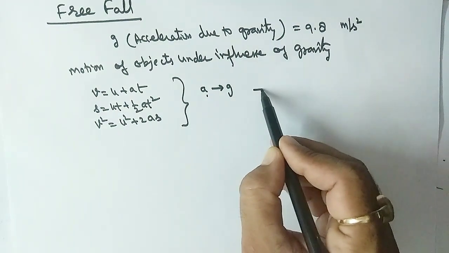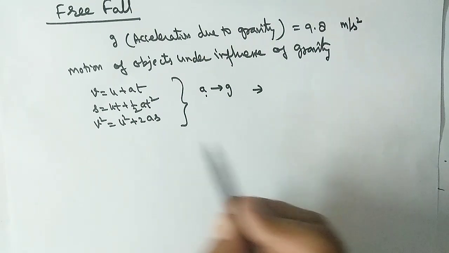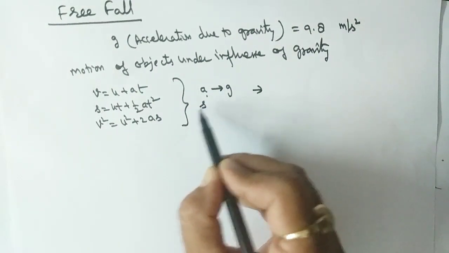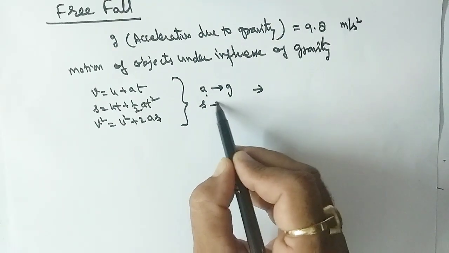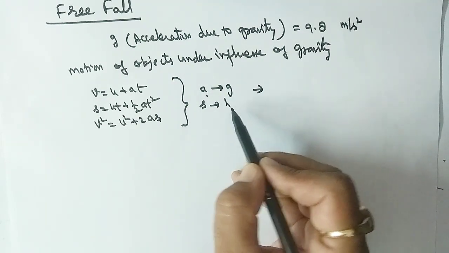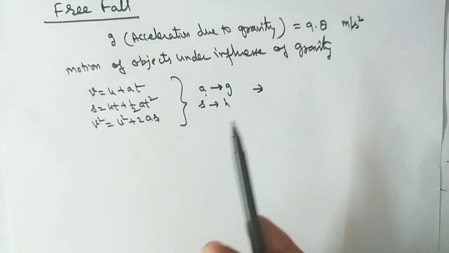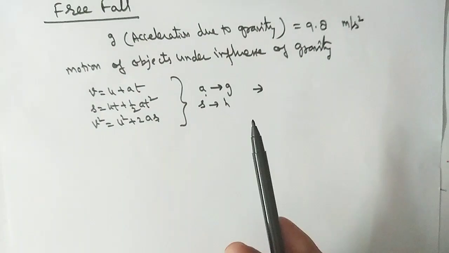So we can find another formula, and also replace the displacement s by the height or depth h, because the body you can throw in upward direction or the body will go in downward direction.